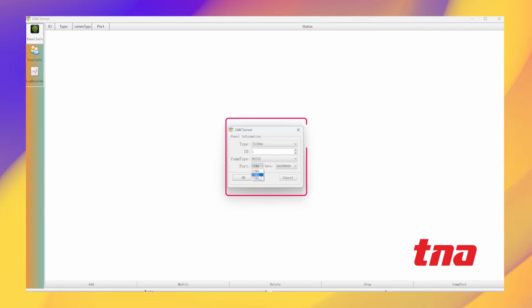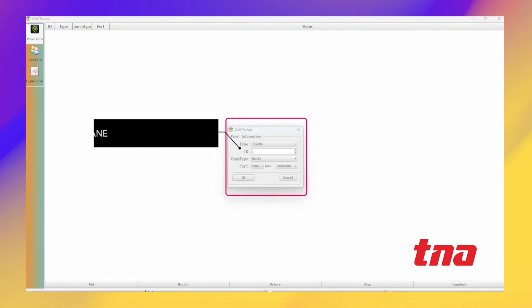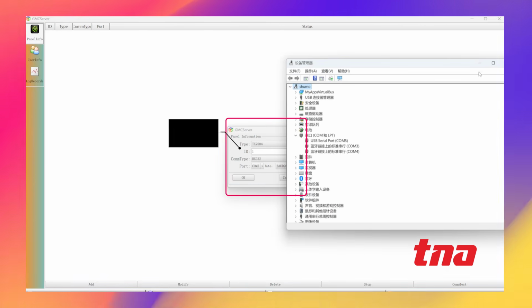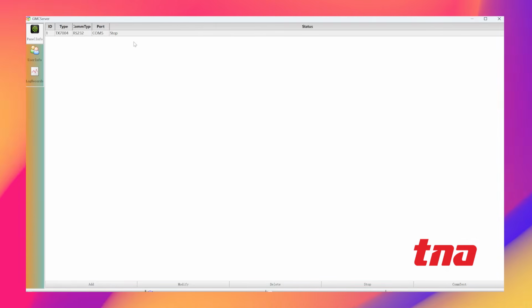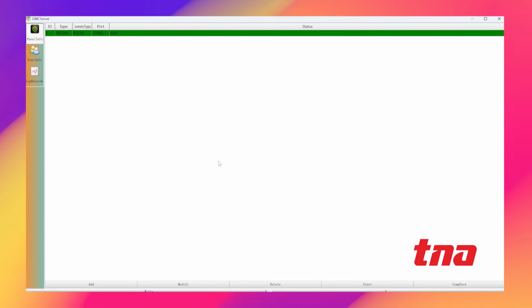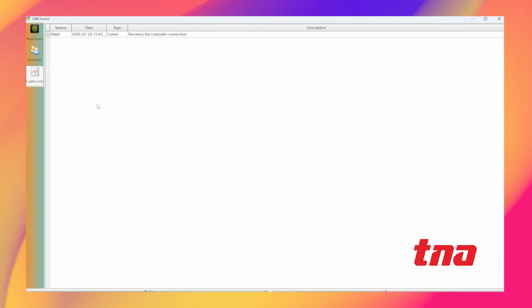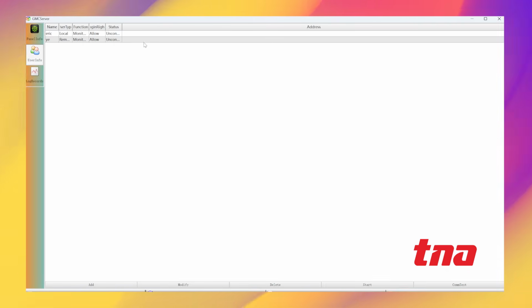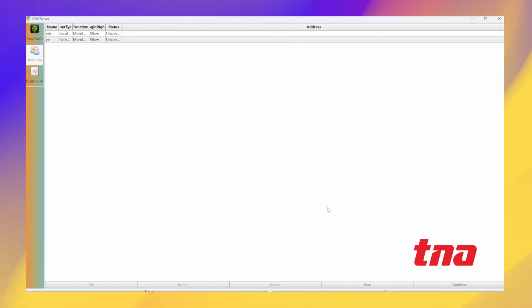Add panels and panel info, check and select the proper port number, and set the baud rate to 9600. Start the panel. Start the account.